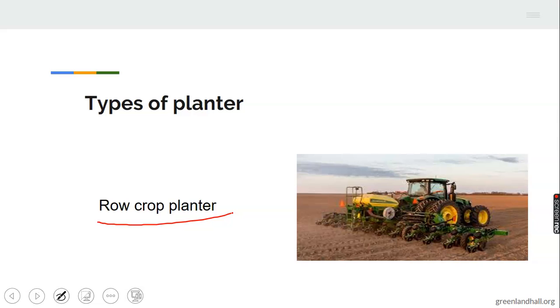They are mainly designed to plant seed in rows at regular intervals. Instead of making use of your hand or using a hoe, digger, or cutlass for planting, we have a machine called a planter that is mainly used on the farm for planting operation. Let's take note of that. It makes the work easier.